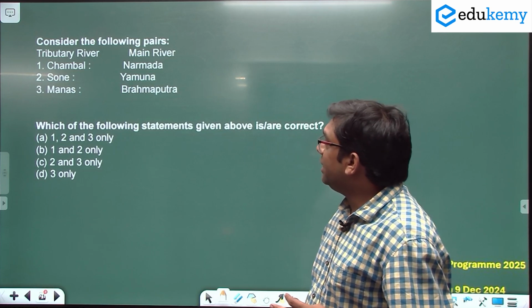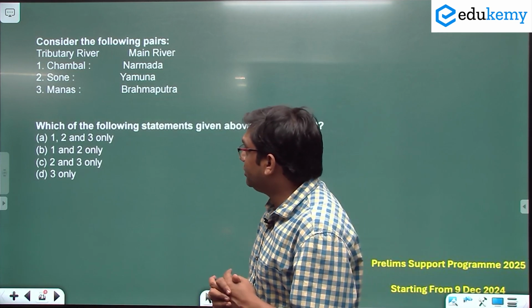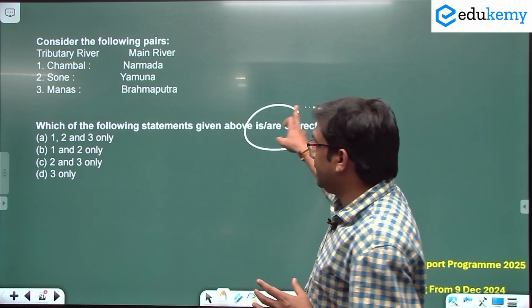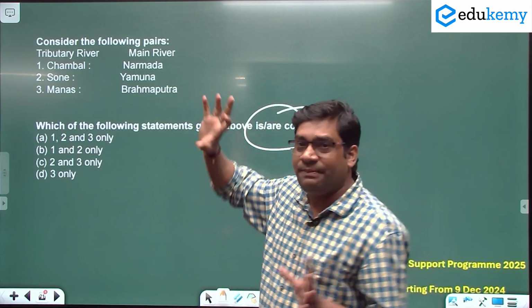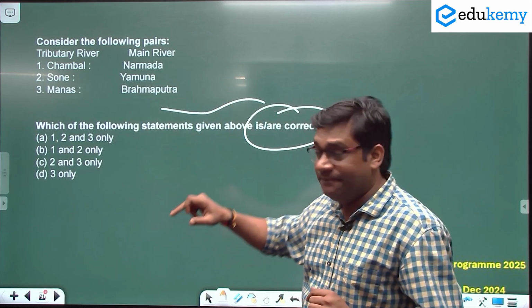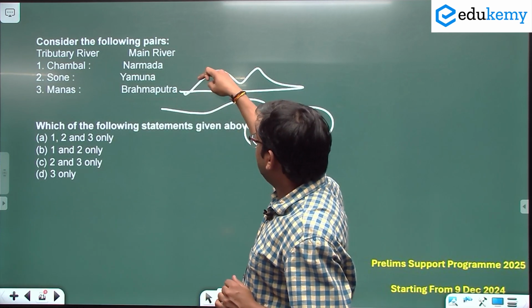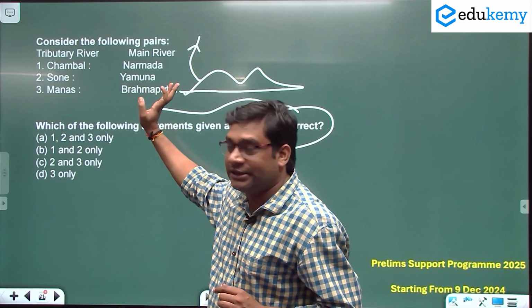Now again consider the following pairs। Okay, this is again a match the following type question। मैच द फॉलोइंग टाइप क्वेश्चन होता है कि which of the following pairs are correctly matched here, correct कौन सा है? So can we say Chambal is the tributary of Narmada? Chambal कहाँ पर, नर्मदा कहाँ पर, दोनों में difference. Narmada river is present in the south. Okay, Vindhya mountain is present here. Chambal river originates and moves northward. So obviously both are not matched correctly.